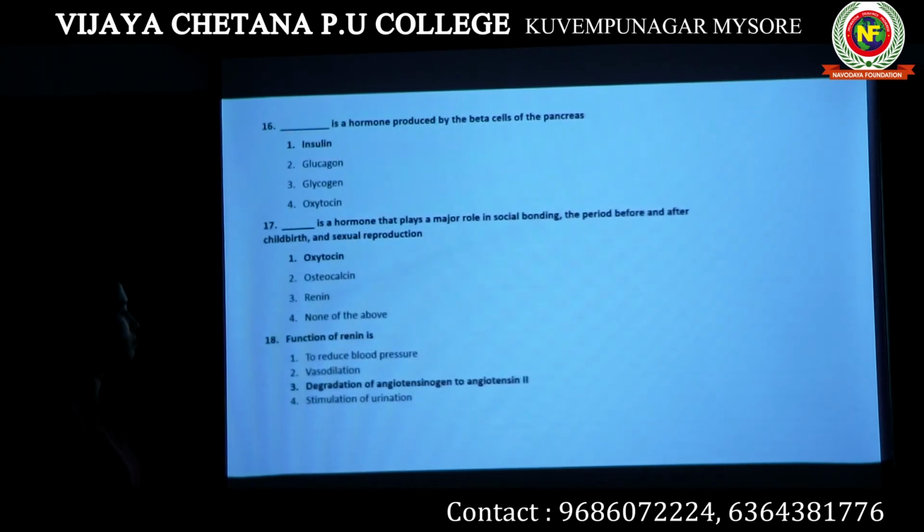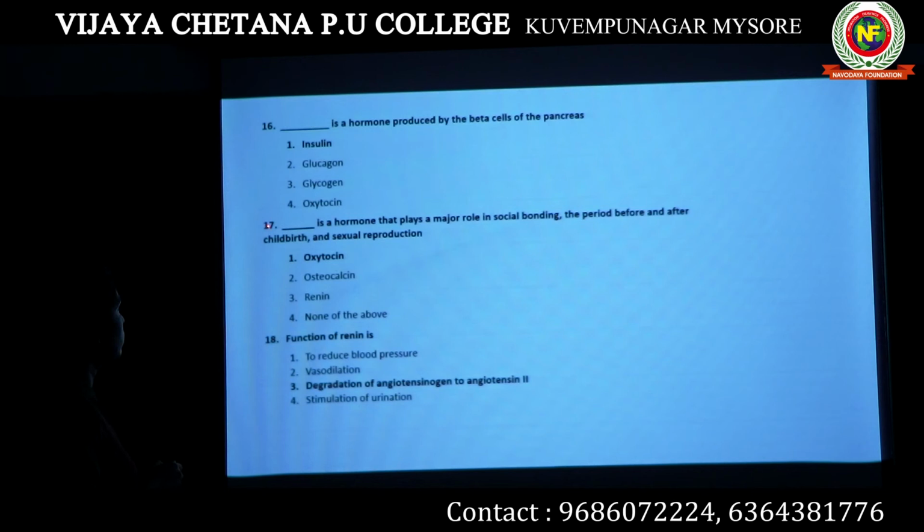Let's talk about question number 16. Dash is a hormone produced by beta cells of the pancreas. Okay, since this is a very important question, I have included both the questions. Which hormone is produced by beta cells of the pancreas? Insulin. Not glucagon, not glycogen, not oxytocin.